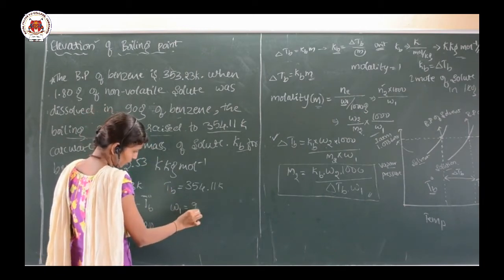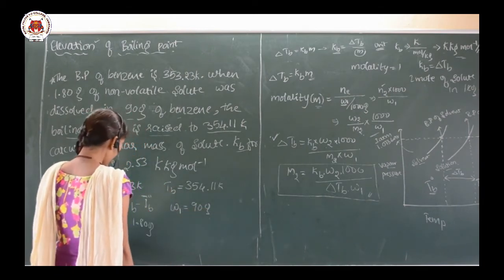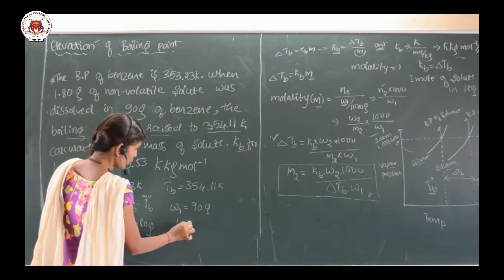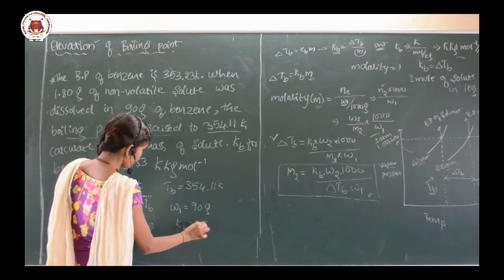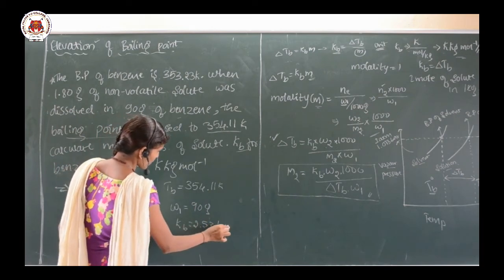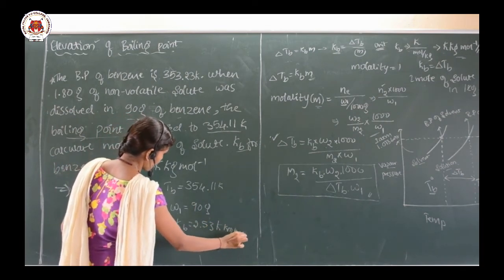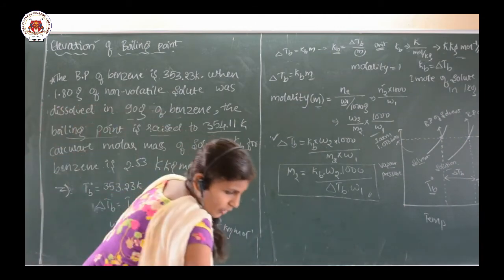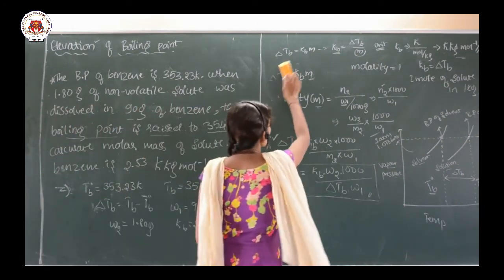What is the weight of the solvent? 90 gram. And then they have given the value of Kb, that is 2.53 Kelvin kg per mole. Okay. So what do I need to calculate? I need to calculate M2.